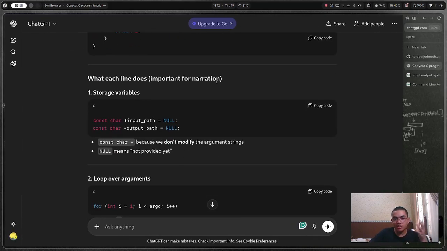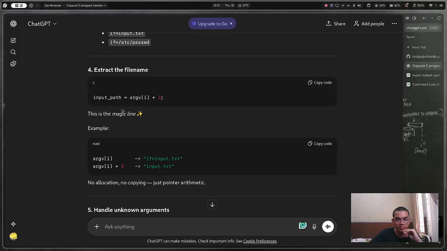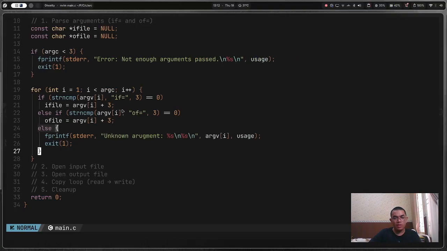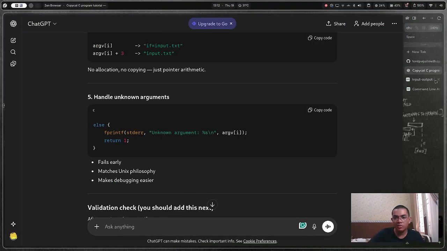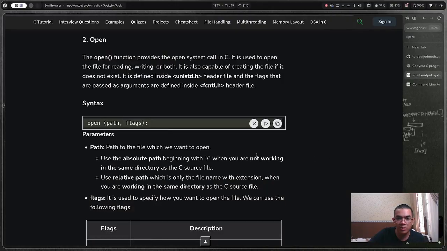What each line does: import the generation or storage variables into the open queue compare. Handle unknown arguments. Now that we have that, I want to open the input file and open the output file. How to do that: I'm going to check here. Let's go to open. Open path flags. The open function provides the open system call in C. It is used to open files, reading. Yes, I think I know what it does here.